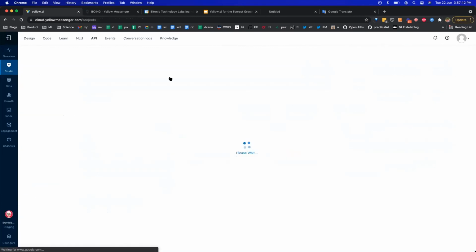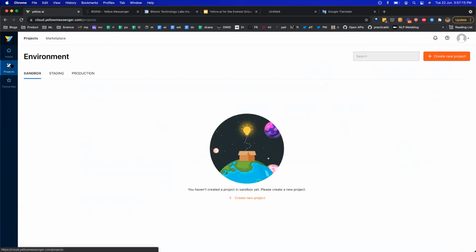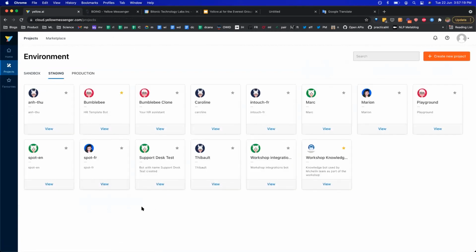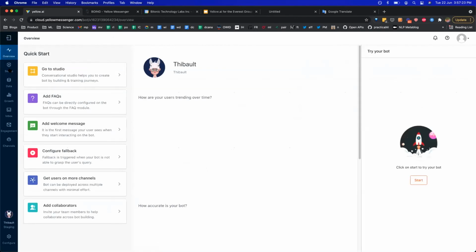Now, let's see a couple more interesting things like APIs. How can you write more complex logic, and also our engage and support modules. So let's open one of our bots here.